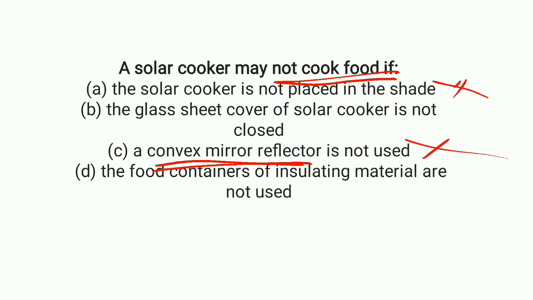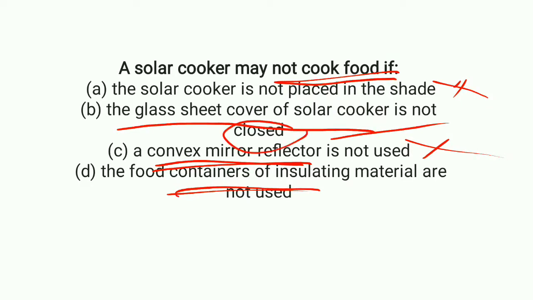Option D, the food containers of insulating materials are not used. If we haven't used insulating materials, the food is still cooked. Option B, the glass sheet cover of the solar cooker is not closed. If we haven't closed it, the food cannot be prepared. So option B is the correct answer.